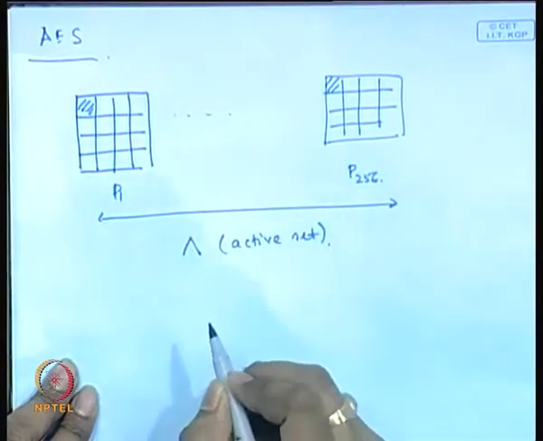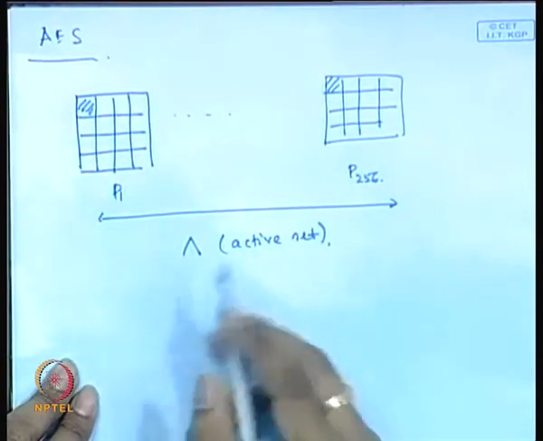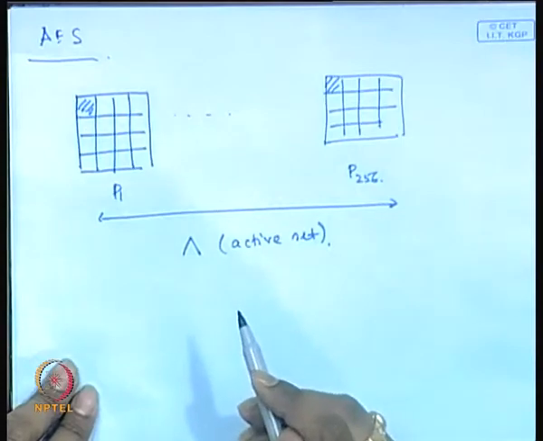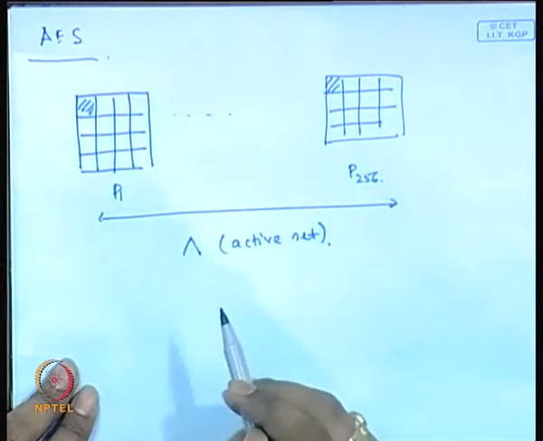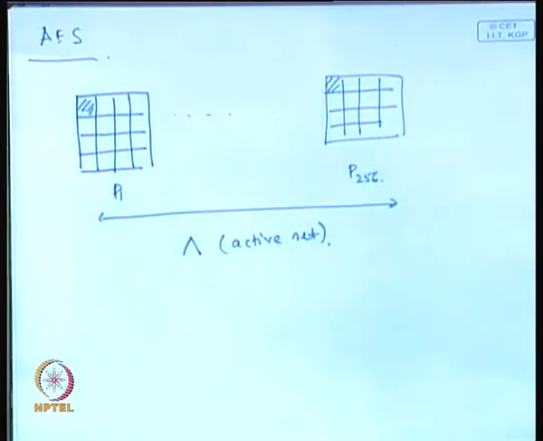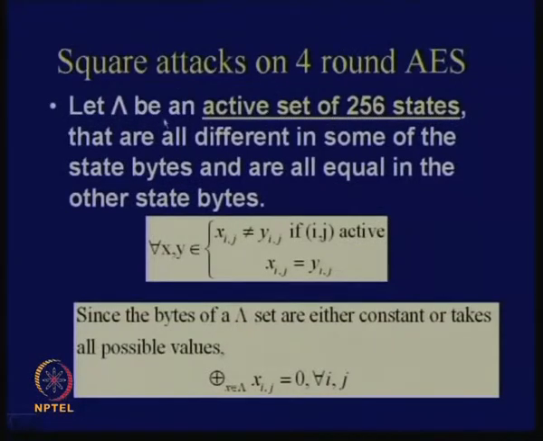These are various inputs that you have taken. So, coming back to the definition, let this be an active set of 256 states that are all different in some of the state bytes and are all equal in the other state bytes. I call such sets active sets.